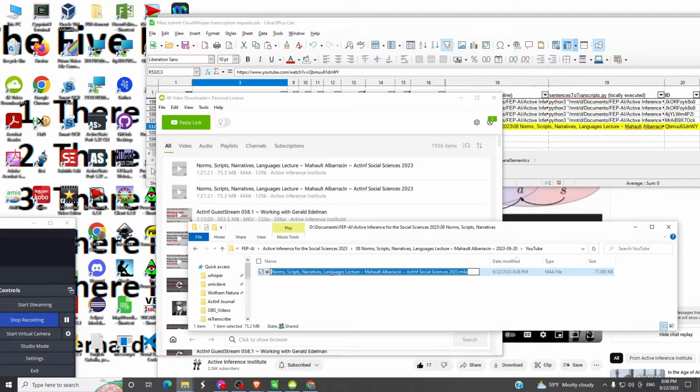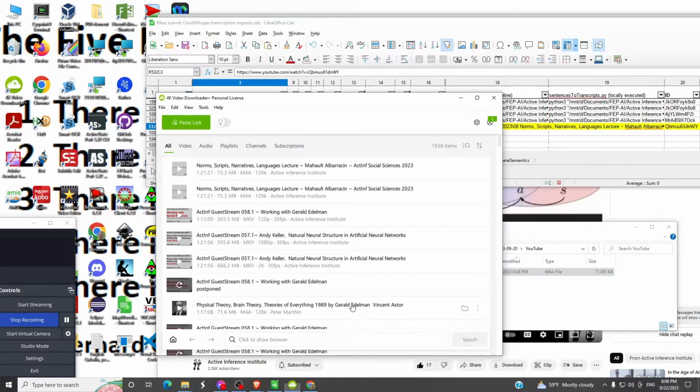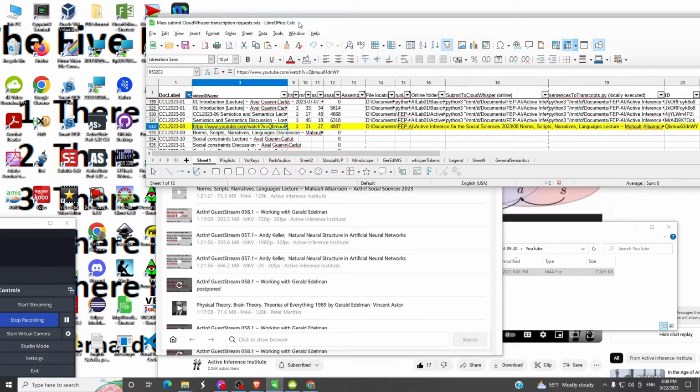There we go. And you see we've gotten rid of the parentheses. We go back to our spreadsheet and we insert that video ID name. It's really a local file name, not an online name. So that's there and that's good.